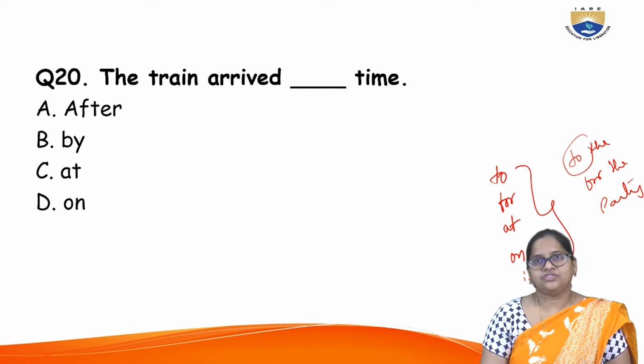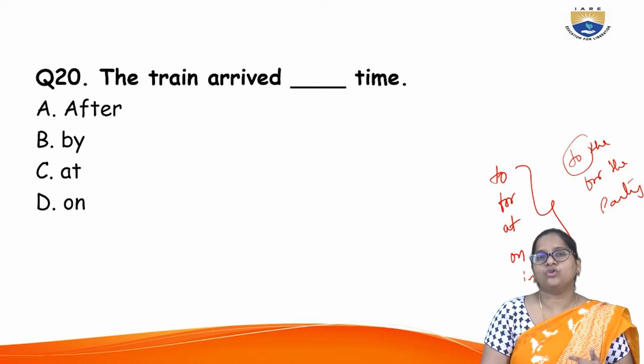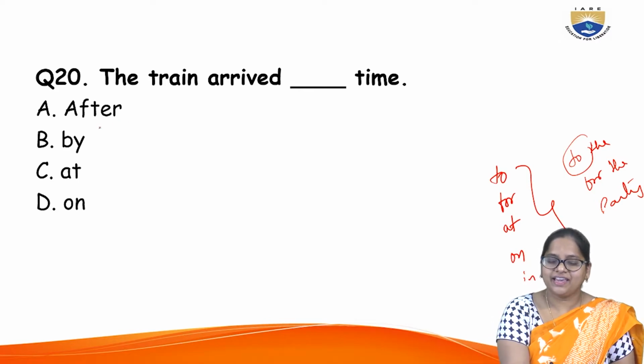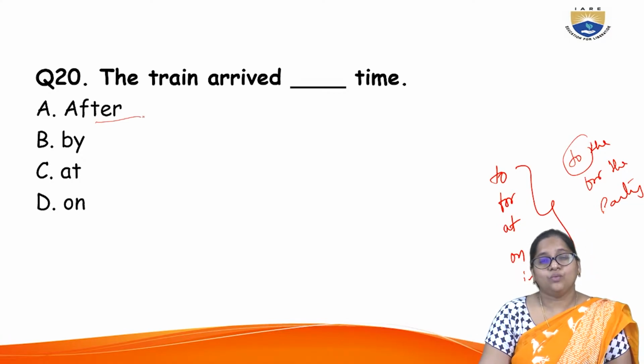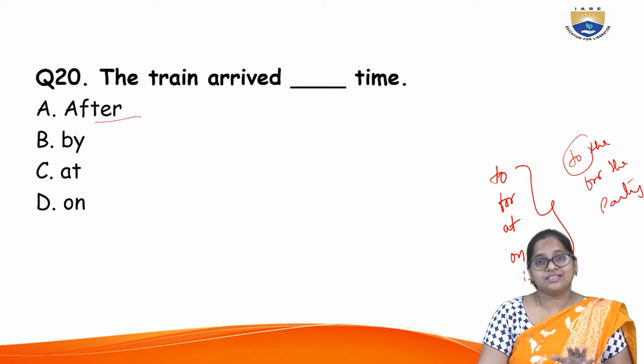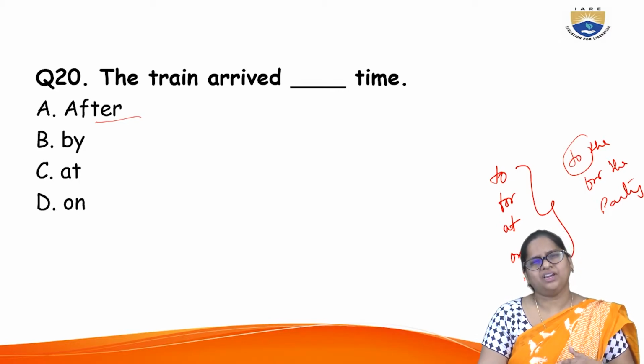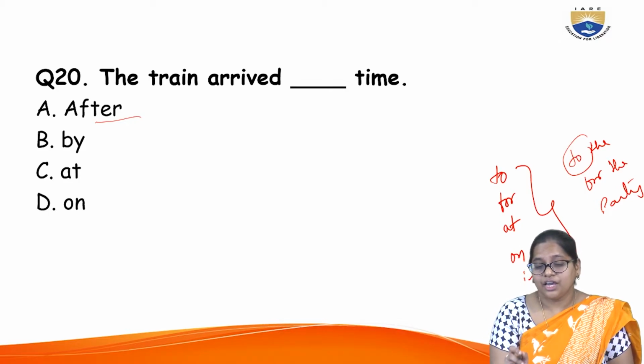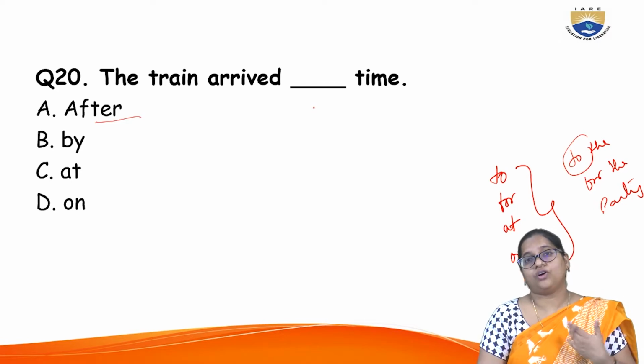But here, the train arrived after time, by time, at time, on time. All these are interconnected. All these are interrelated. How do you know? When you say after time, what is after? Are you signaling that the train hasn't arrived in time and that is why it came after some time? Here, the sentence is not to inform you whether it has come before or after, but whether it has come after 10 o'clock or after 5 o'clock.